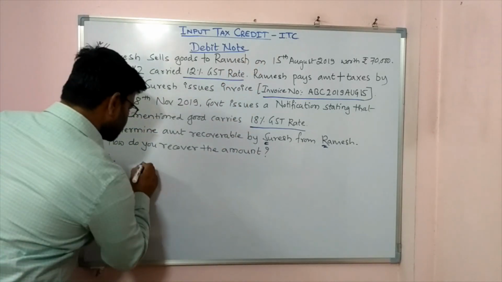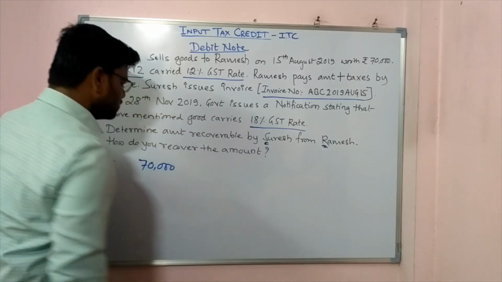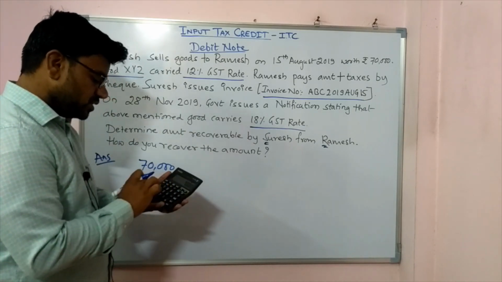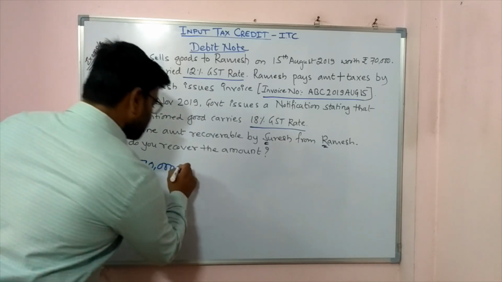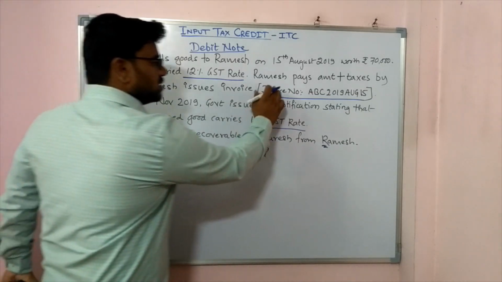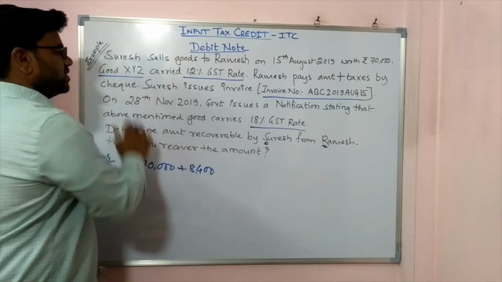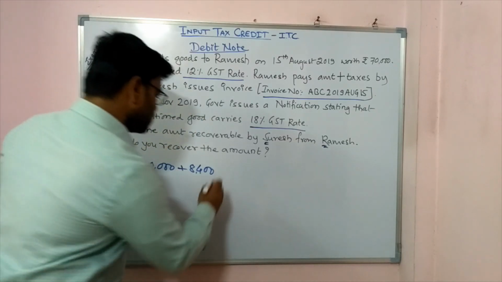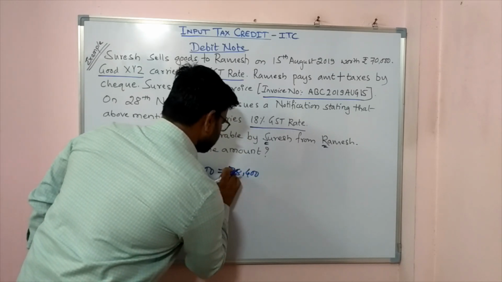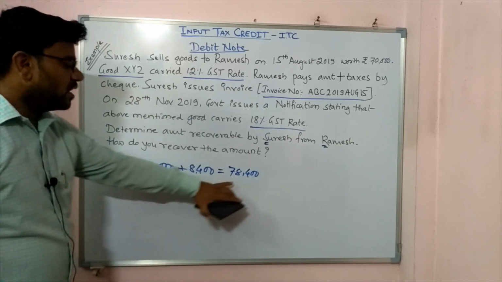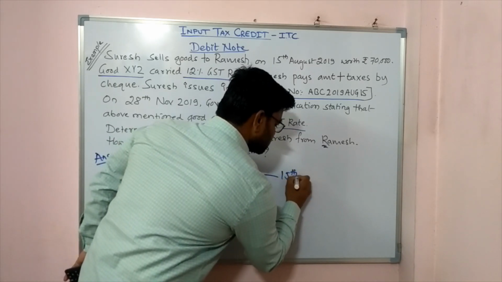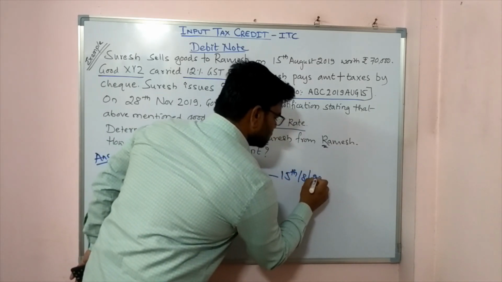What is the value of the amount? Transaction value is 70,000. Now if I use the calculator, 70,000 into 12% is 8,400, because in the example they have clearly stated Ramesh pays amount plus taxes by check, and the rate of the GST is also given. So this will be 78,400. This is the amount which is paid by Ramesh. On what date? On 15th August, 15/8/2019.